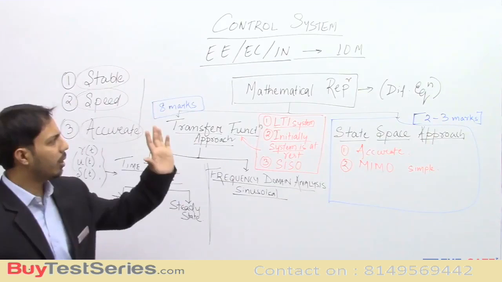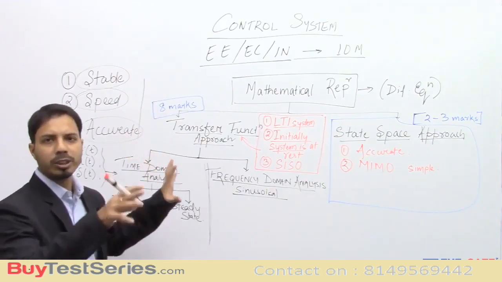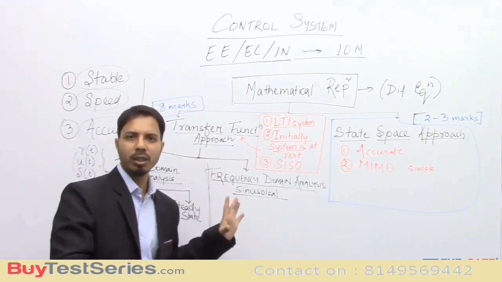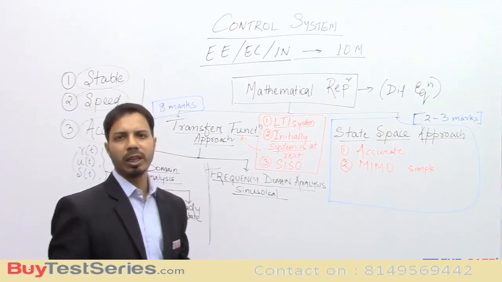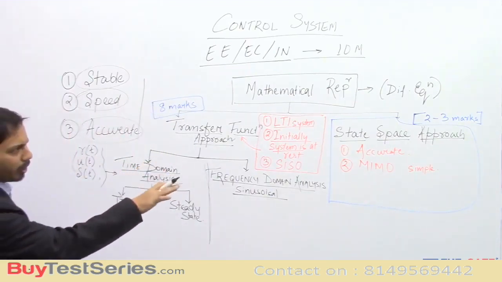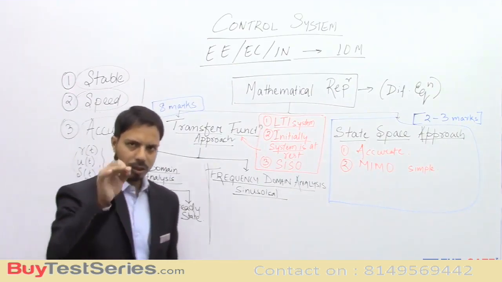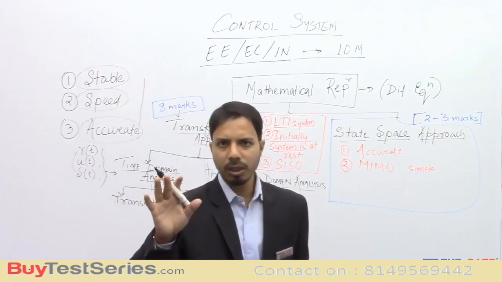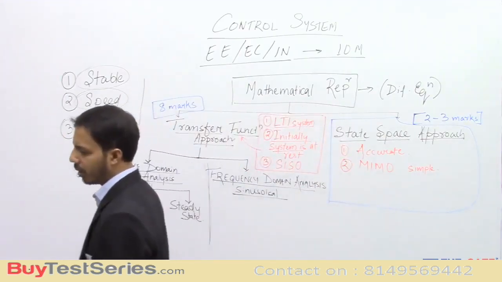In this particular session I just want to put things in place, which topics we are doing and what they come under, so that you get a very clear idea. So this is what you need to do, and then we will start with explanations. Okay, so up to here we got it, right? So now transient. When you give an input to a system, the response will have two parts: transient response and steady state response.